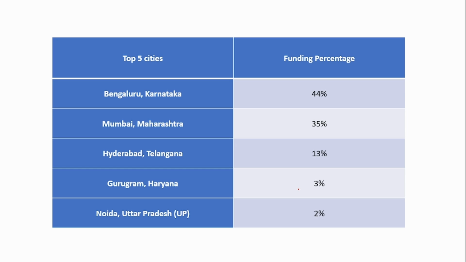And the top cities by the amount of funding received: suppose 100 is the total funding received overall, then 44% has gone to Bengaluru, 35% to Mumbai, 13% to Hyderabad, 3% to Gurugram, and only 2% to Noida.